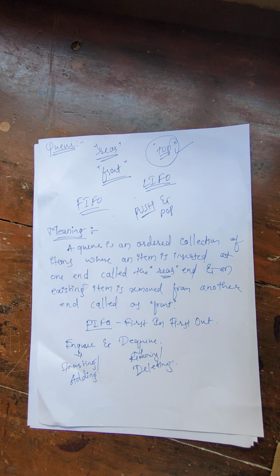So here the difference between your stack and Q is in removing. Adding is the same, but while removing it will be a little different if you compare stack and Q. So how will it differ? We know that in a stack the item removed is the most recently added, but in your Q the item removed is the least recently added, meaning which has been added first will be removed from your Q, and which has been added last will be removed from your stack. That is the main difference we have to remember between the Q and the stack.